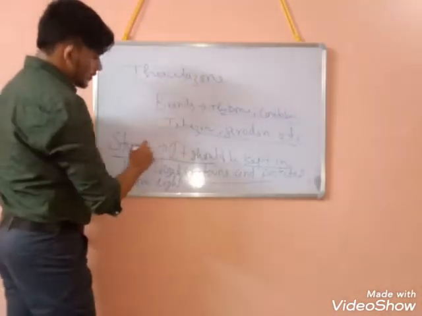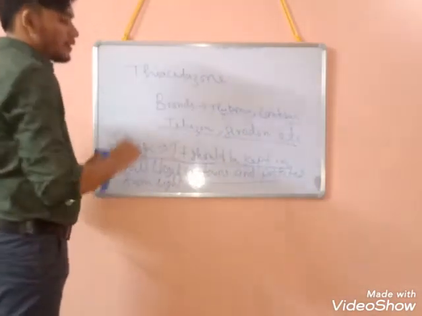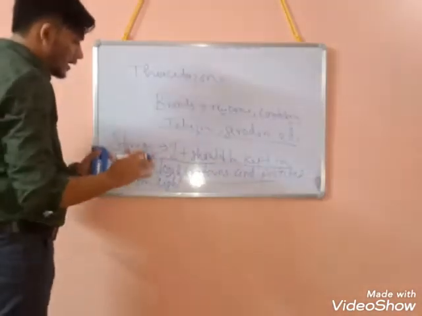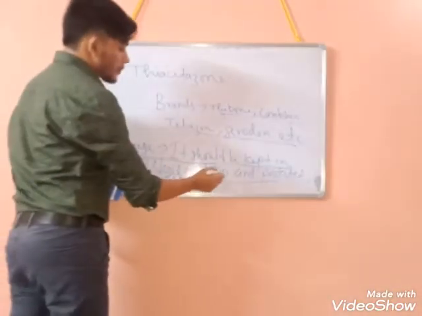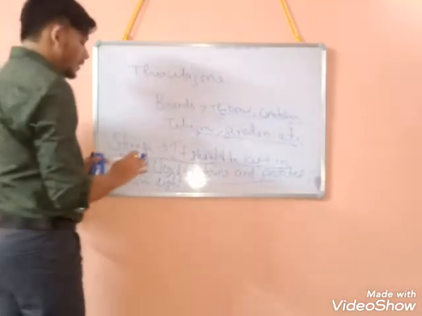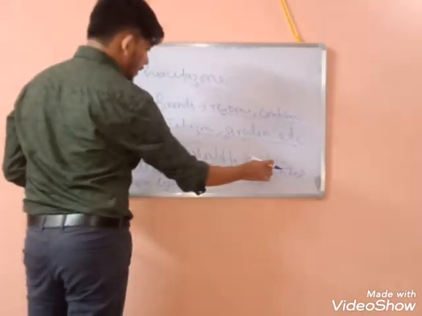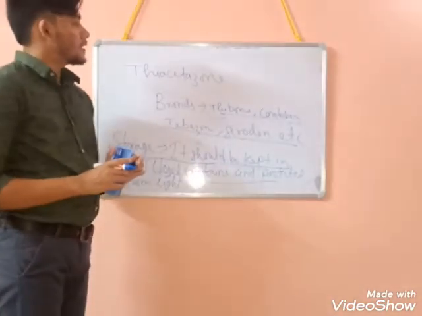Then storage conditions. What are the storage conditions? So I said that if it comes in contact with the light, it will darken in color. So it should be protected from light by keeping that one in an amber color bottle. Okay, and we should keep that one in a well closed container. So this is about thiacetazone.